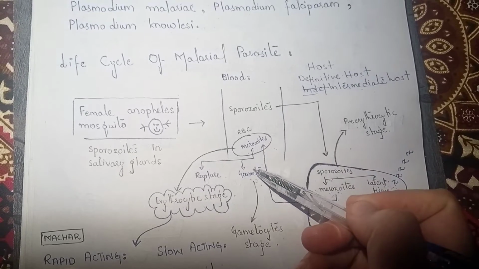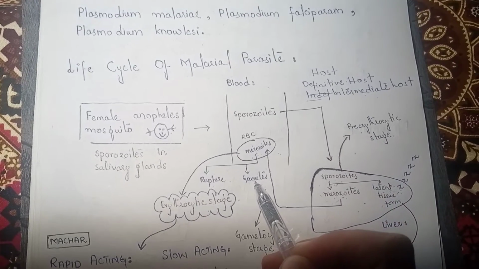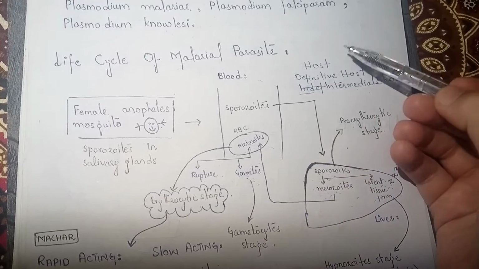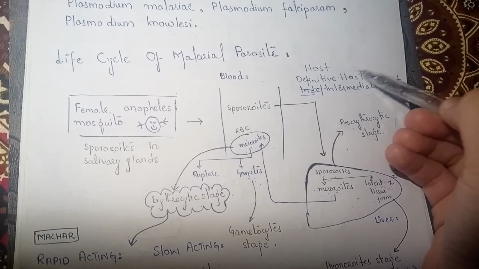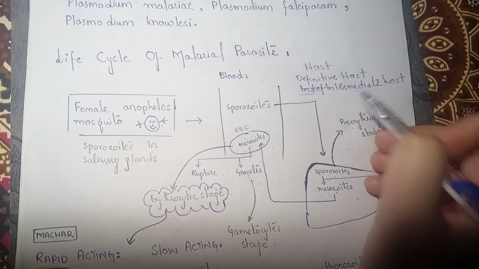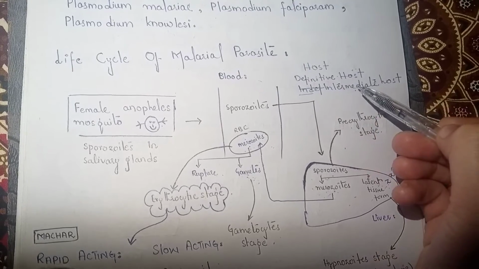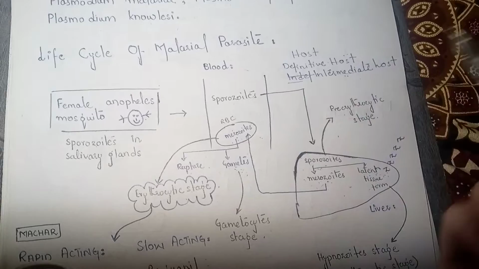Now, important to note over here is that the gametes will not fuse in the human beings. Because we discussed we have two kinds of host. One is the definitive host and one is the intermediate host. In the definitive host, the sexual cycle occurs, while in the intermediate host, the asexual cycle occurs.